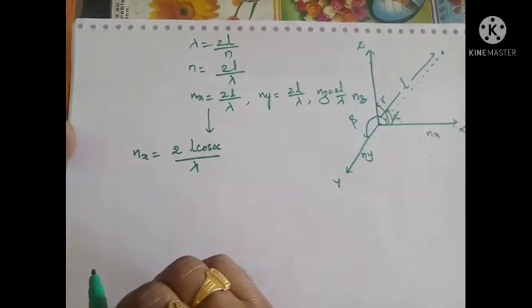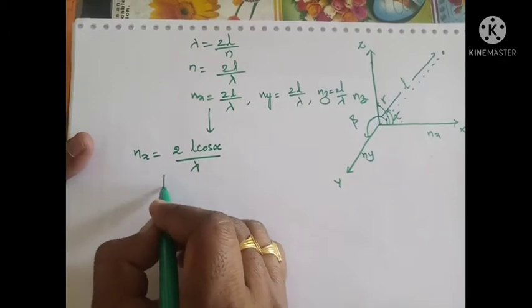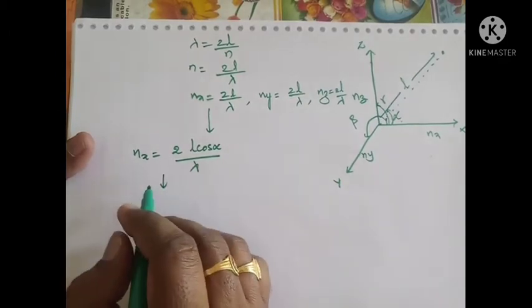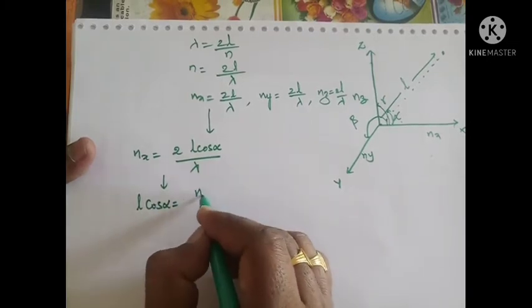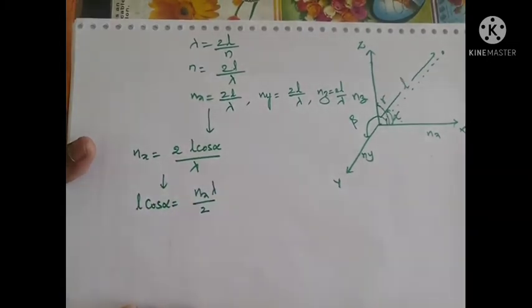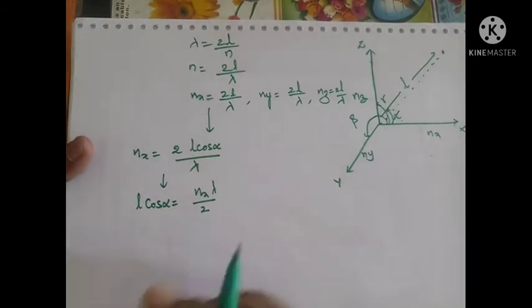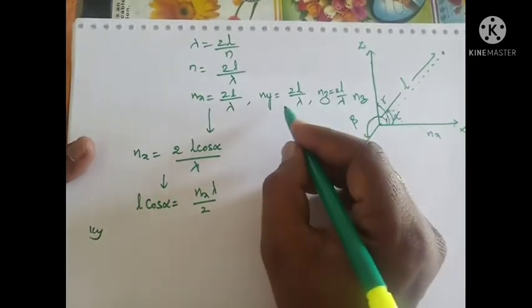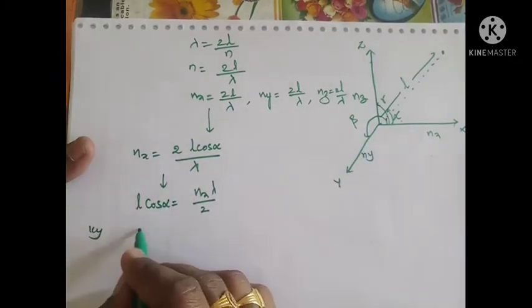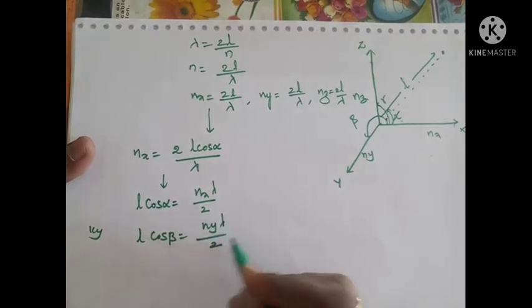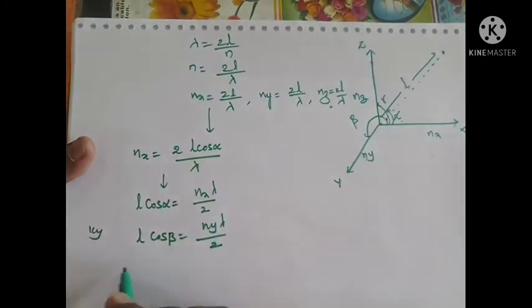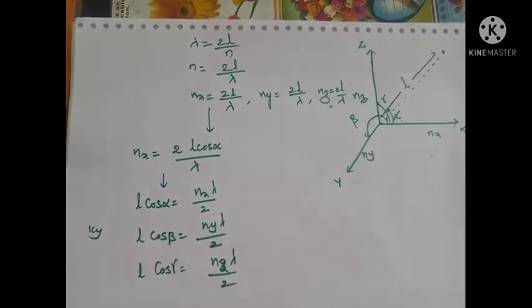From this equation we get l cos alpha equal to nx lambda by 2. Similarly, l cos beta equal to ny lambda by 2. And finally l cos gamma equal to nz lambda by 2.